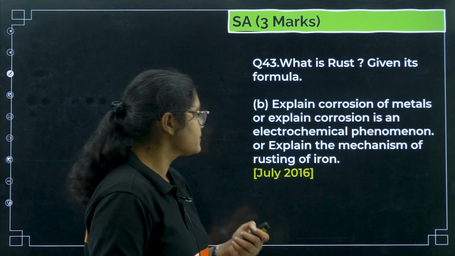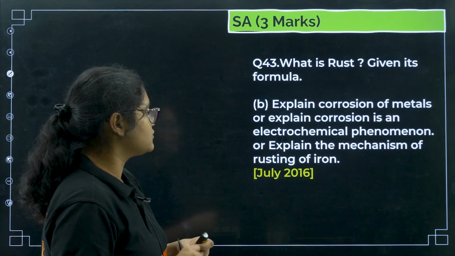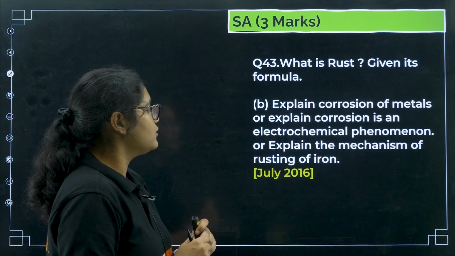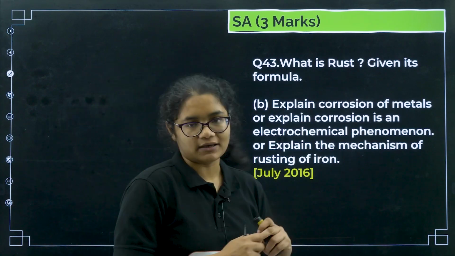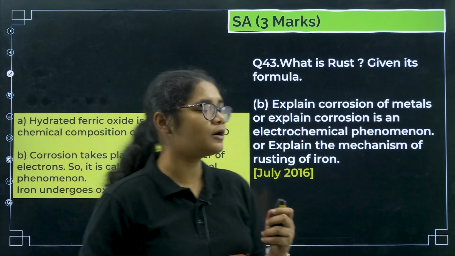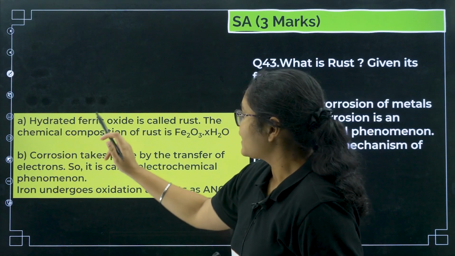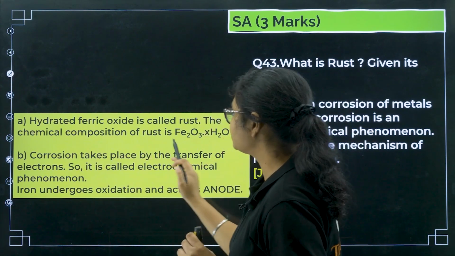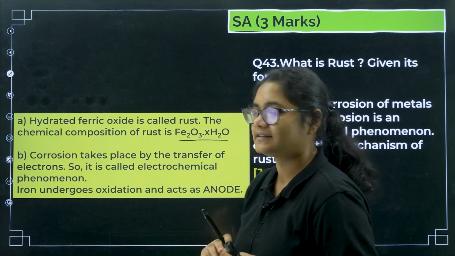Give its formula. Explain corrosion of metals, or explain that corrosion is an electrochemical phenomenon. Explain the mechanism of rusting of iron. So what is rust? Hydrated ferric oxide is called rust. The chemical composition of rust is Fe2O3.xH2O.